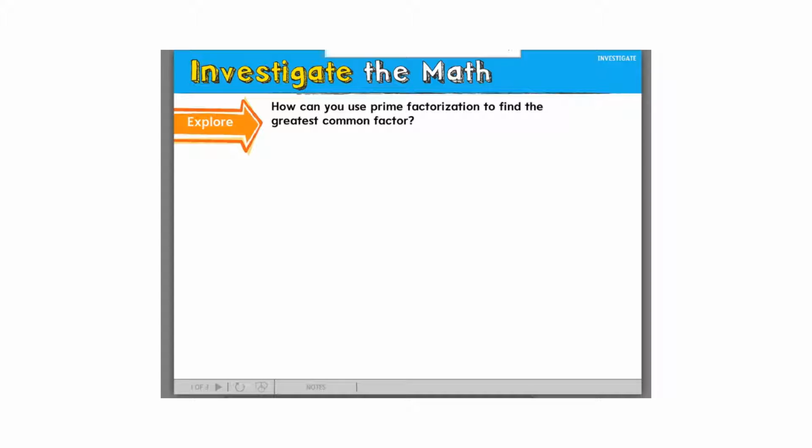If I ask you to find the greatest common factor of 6 and 12, notice that I left some space in between the two numbers because I'm going to make some factor trees. So we're going to write some steps down. To find the GCF, step number 1 is to make factor trees.